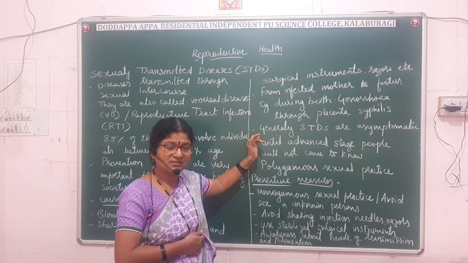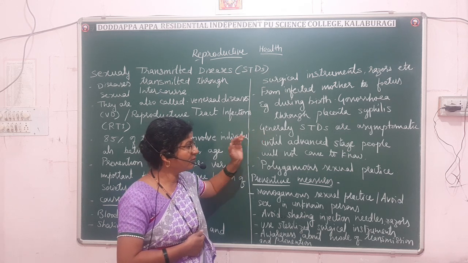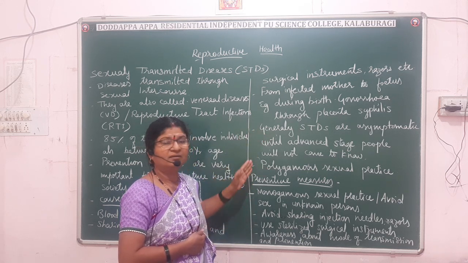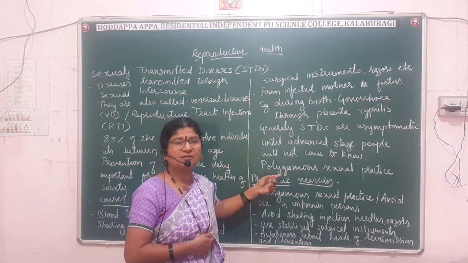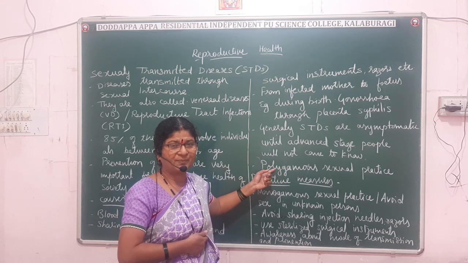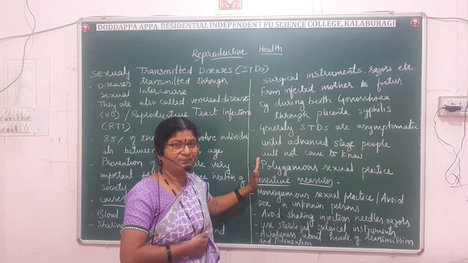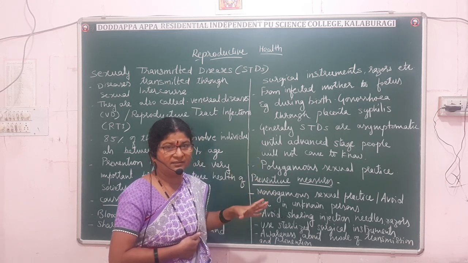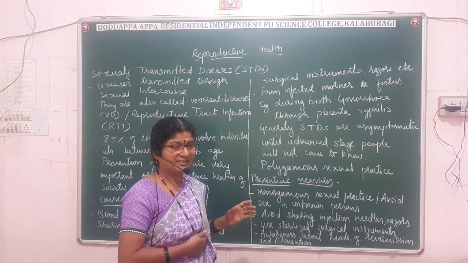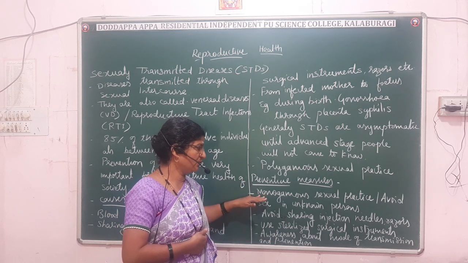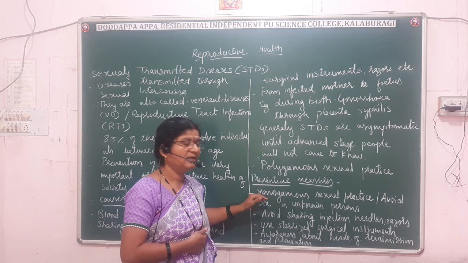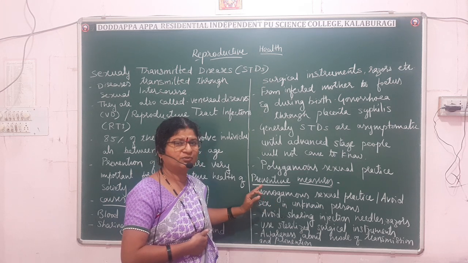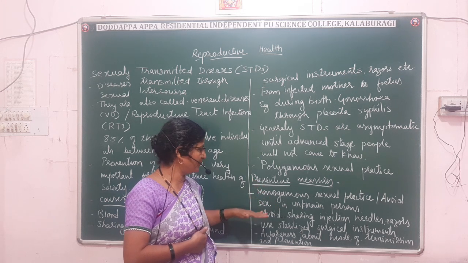And as they are asymptomatic, we will not come to know that we are suffering with STDs, and also polygamous sexual practice, as I told. Usually we have to know the preventive measures to avoid contracting STDs. One must avoid sexual practice with an unknown person, and it is better to practice monogamous sexual practice.